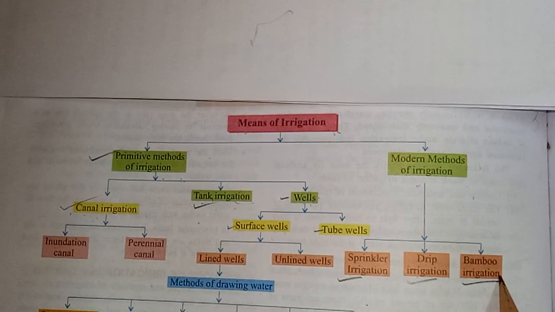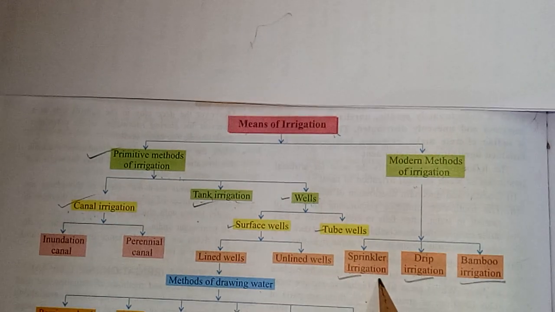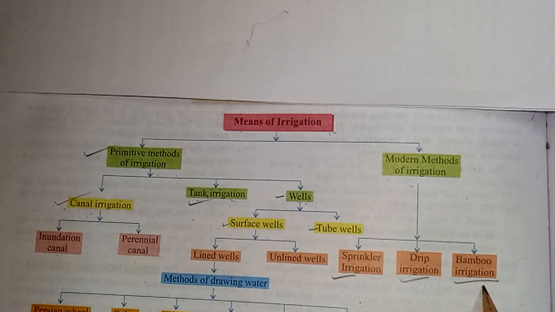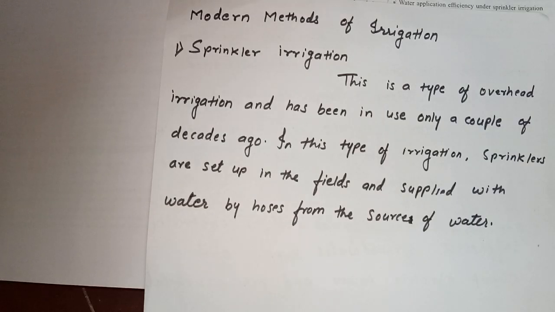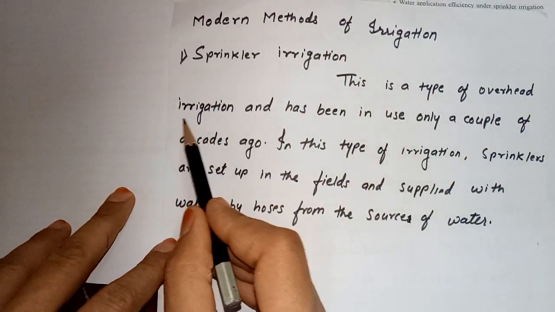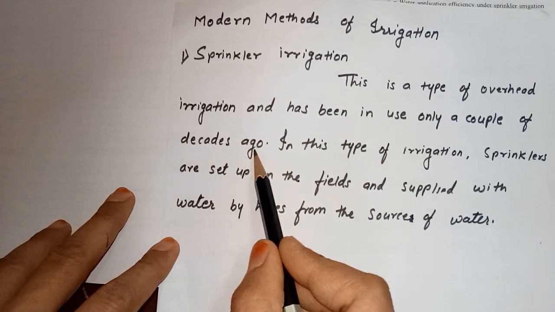Three are there modern methods. They are sprinkler irrigation, drip irrigation, bamboo irrigation. In modern method, first we will discuss about sprinkler irrigation. This is a type of overhead irrigation and has been in use only a couple of decades ago.